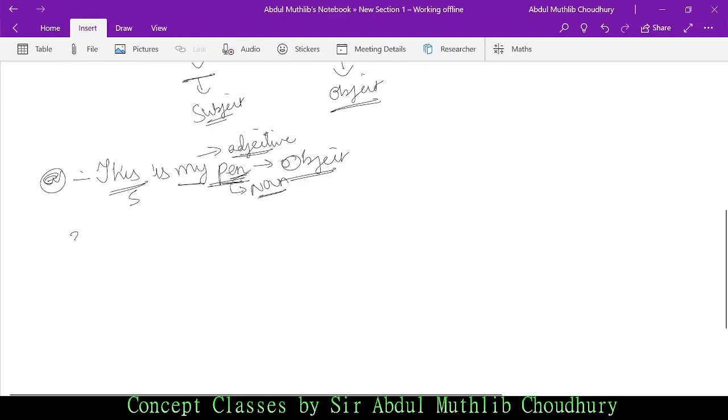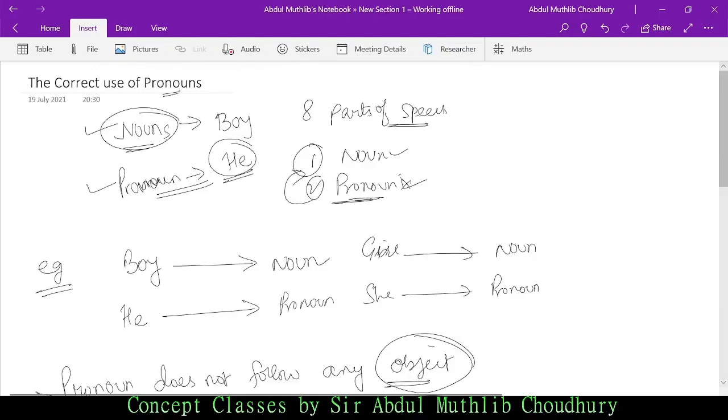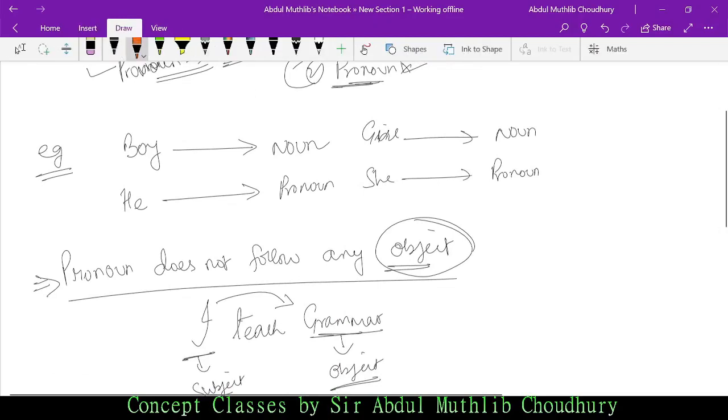Okay, this is my pen. So what we have here? We have object. We can also write it this way. This pen is mine. Okay, we cannot say this is mine pen. Why not? Because mine is what? Mine is pronoun. Okay, and what did I tell you? That pronoun does not follow any object. This is the actual meaning of this. Is it clear? I hope it is clear.